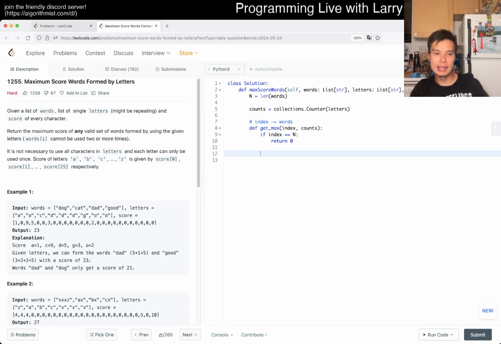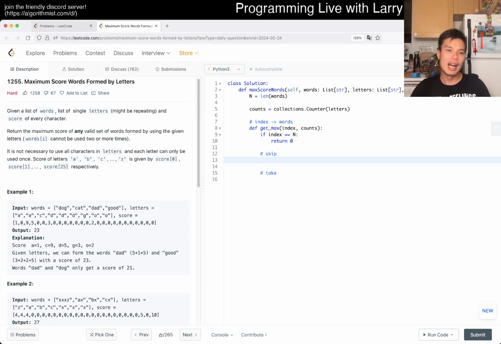Otherwise, for each word we can skip or tick, right? I've been using this terminology more and more, and I've been using it for dynamic programming as well. Once you're able to construct these in a good way... The reason why you cannot do dynamic programming directly though is that these are not states. Index can be a state, of course, but counts is not.